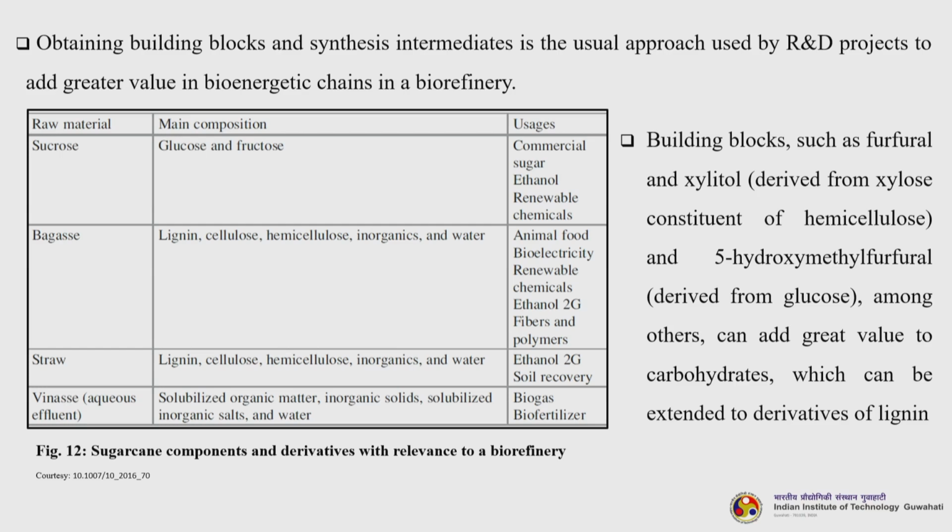The raw materials are sucrose, bagasse, straw and vinasse, which is the aqueous effluent. The main composition of sucrose is glucose and fructose, and its uses are commercial sugar, ethanol and renewable chemicals. Similarly, for bagasse the main composition is lignin, cellulose, hemicellulose, inorganics and water. It can go for animal food, bioelectricity production, renewable chemicals, 2G ethanol, fibers and polymers, and many more. Building blocks such as furfural, xylitol and 5-hydroxymethyl furfural, HMF, among others, can add great value to carbohydrates, which can be extended to derivatives of lignin. The reason is that they are high value chemicals.